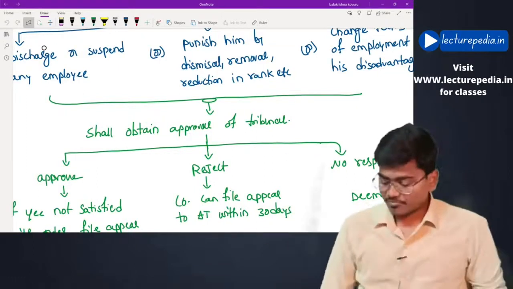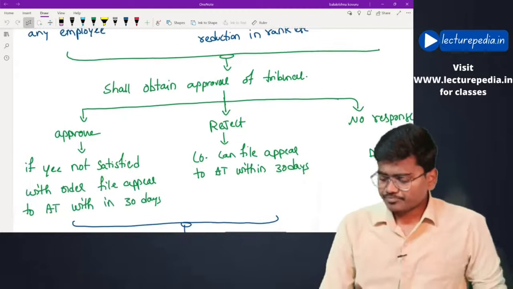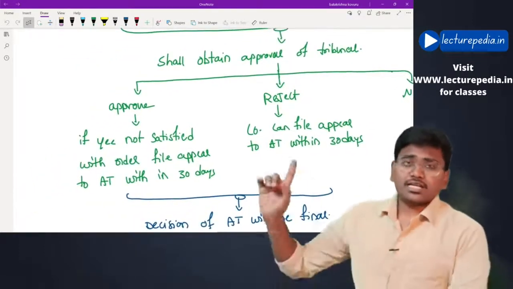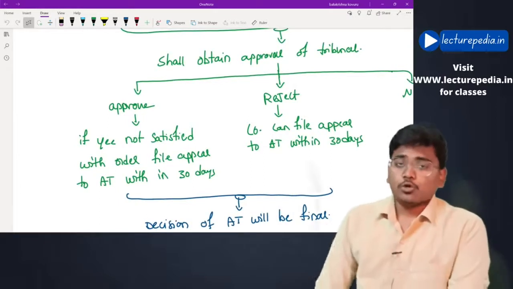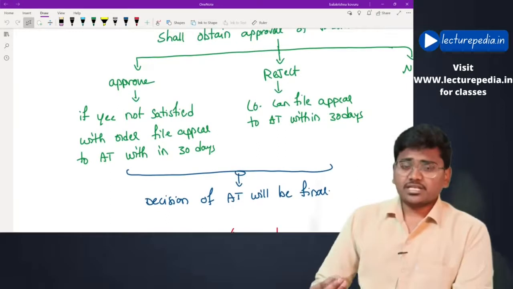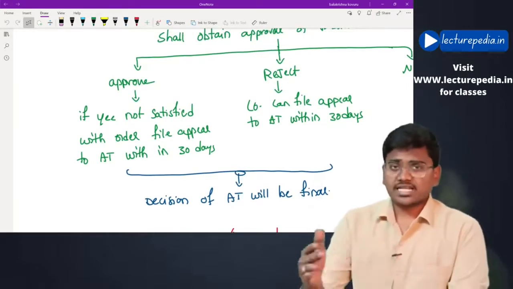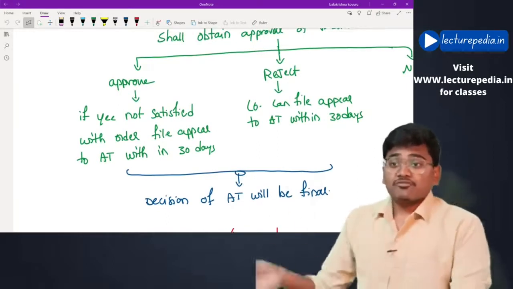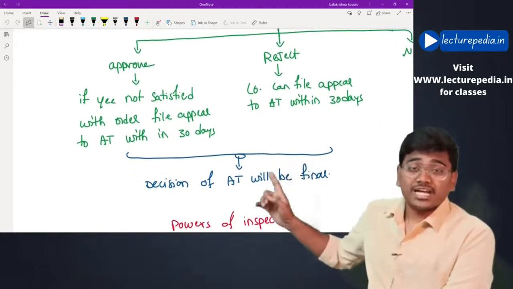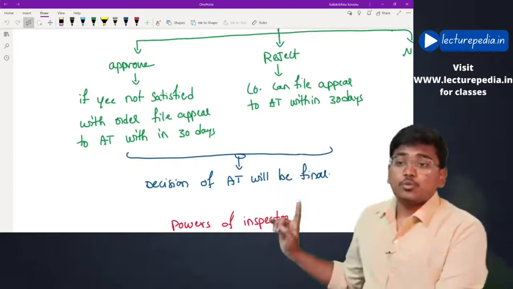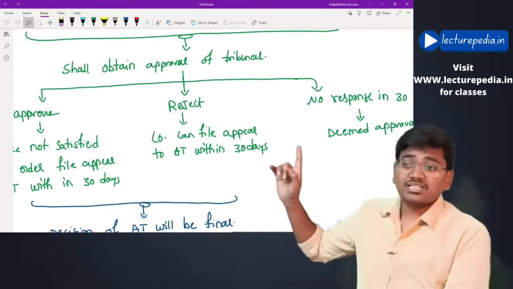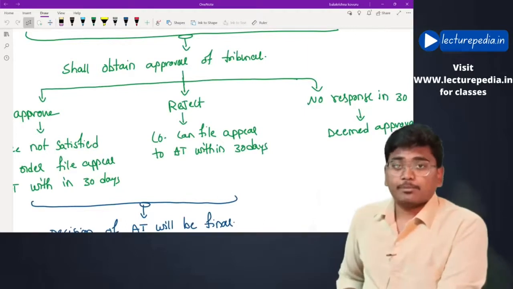Now, once the application is filed with the tribunal for the permission, the tribunal can approve the application. Once the tribunal approves, the company can remove such an employee or any other punishment can be given. Now, if the employee is not satisfied with the order, then he can file an appeal with the appellate tribunal within 30 days. Or the tribunal rejects the application filed by the company.